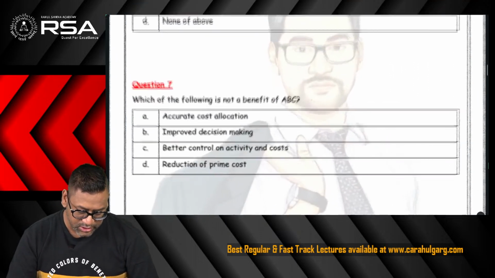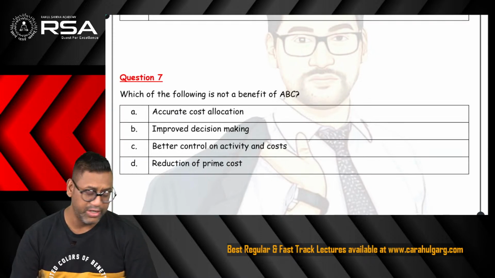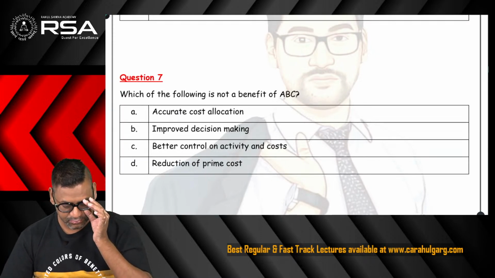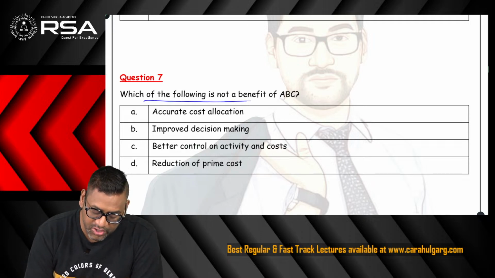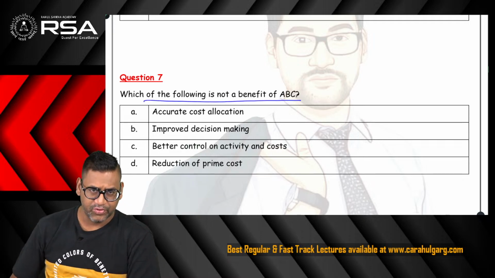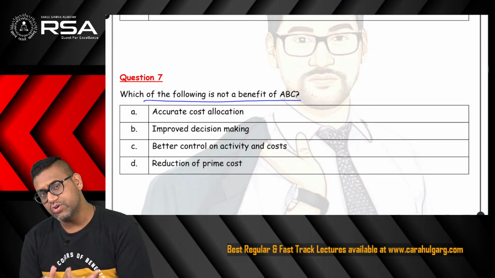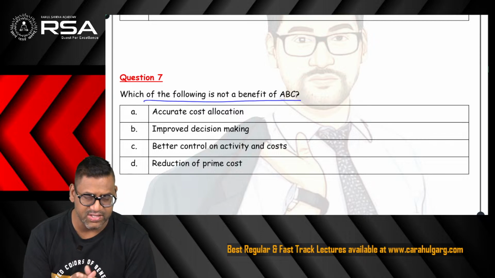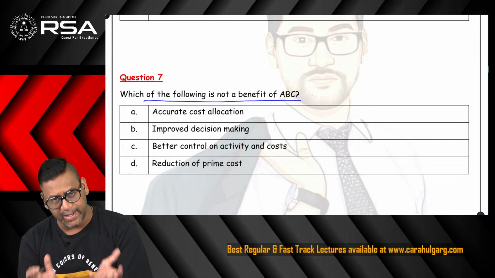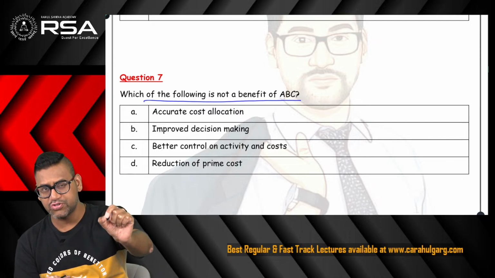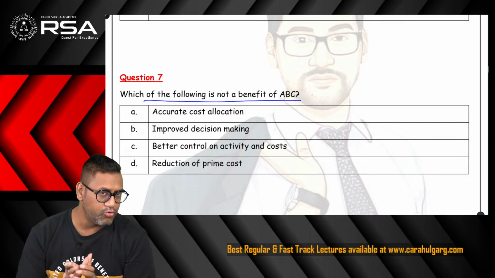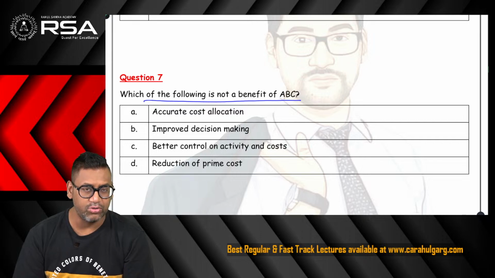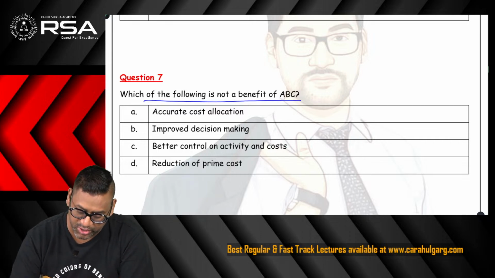Moving further, next it gives certain questions relating to the chapter ABC, activity based costing. It says which of the following is not a benefit of ABC? Obviously the ABC system improves the treatment of overheads as done in the overhead chapter. The overheads need to be divided into various activities, and then you should choose the cost driver for each and every activity, and so on. So there are various benefits. We are given 4 options, and the question says find out the one which is not the benefit of ABC. Let's read it.